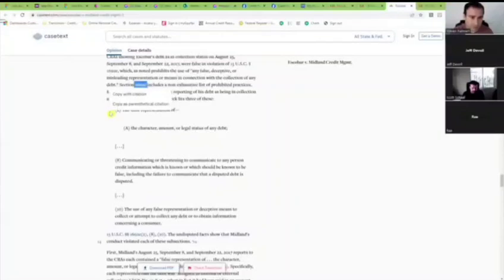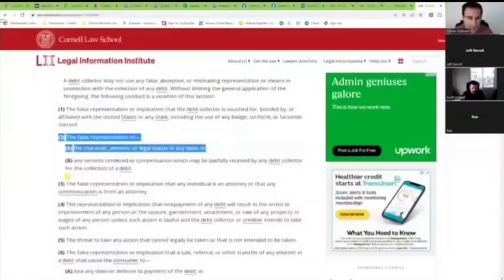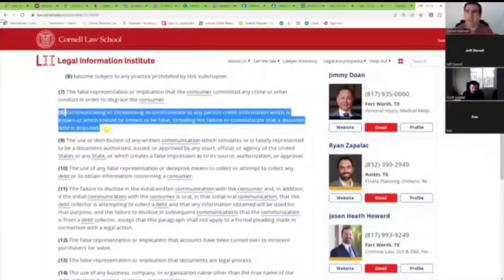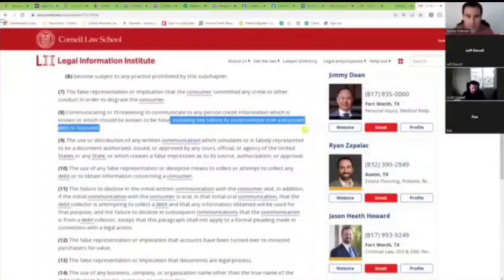Okay, 1692e(2), the false representation of the character of the debt. e(8), communicating or threatening to communicate to any person credit information which is known or should be known to be false. Notice it says nothing about disputing. People overlook this half of it, or including the failure to communicate a dispute. So you can do one or the other, or both.